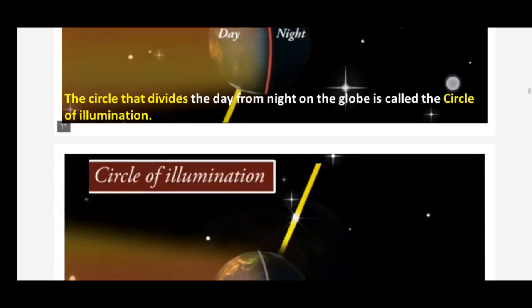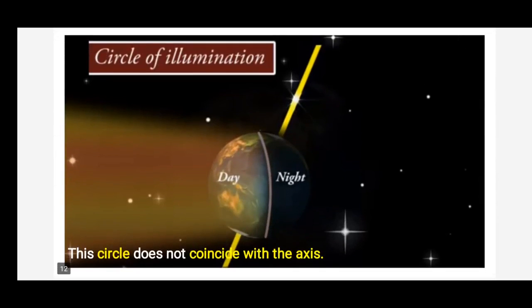Okay, so this circle does not coincide with the axis, as you can see in this figure. The circle of illumination, children, does not coincide. It means does not combine with the axis, which you can see in this picture.